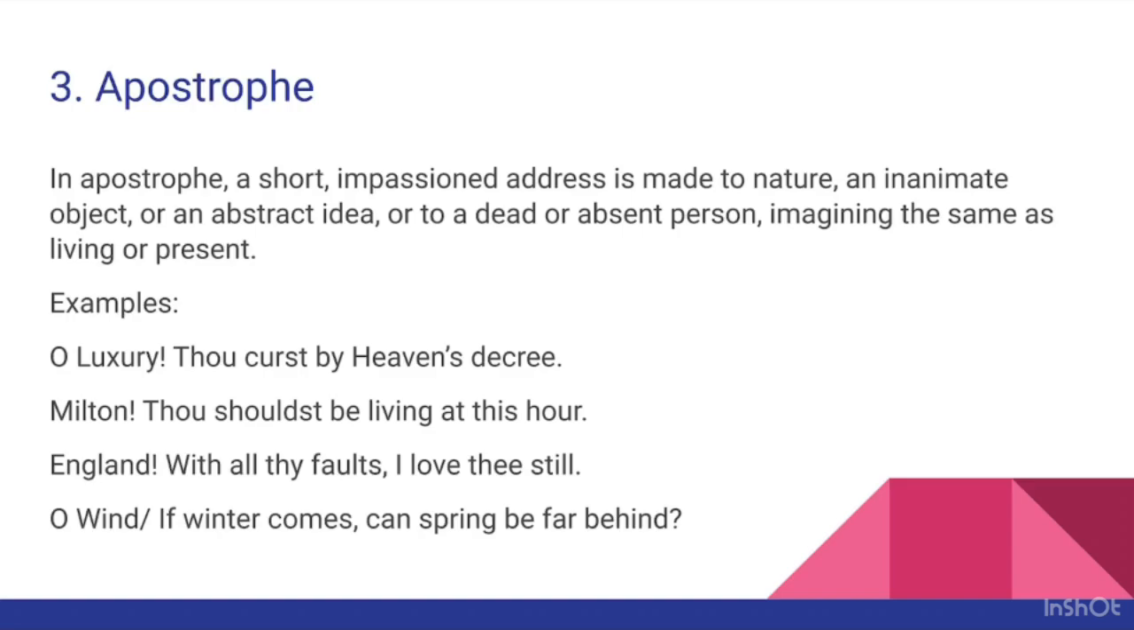The word apostrophe is derived from the Greek apo, A-P-O, which means away, and strepho, S-T-R-E-P-H-O, which means turn. So the meaning of apostrophe is turn away. So what is happening here? In apostrophe, the speaker or writer usually turns away from the course of his speech or writing and addresses a natural element, an inanimate object or abstract idea or a dead or absent person.